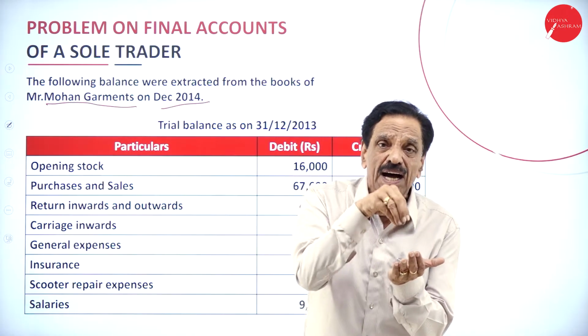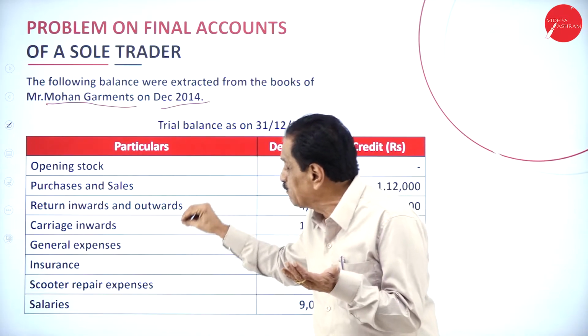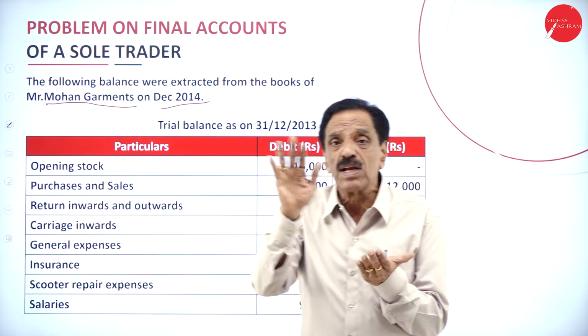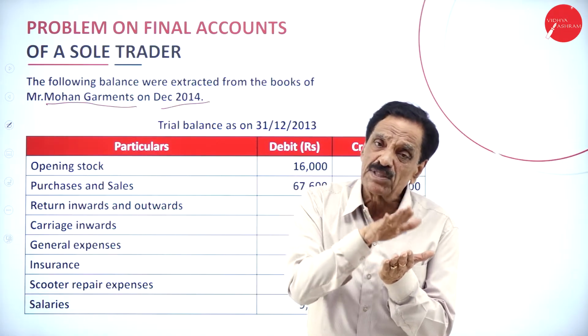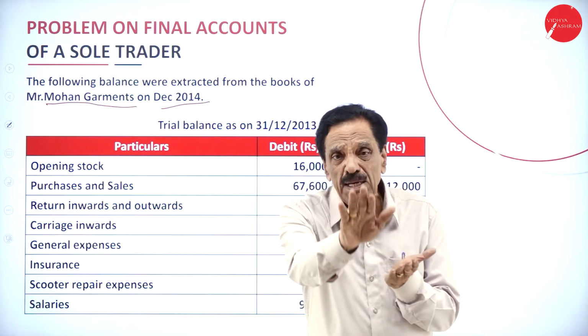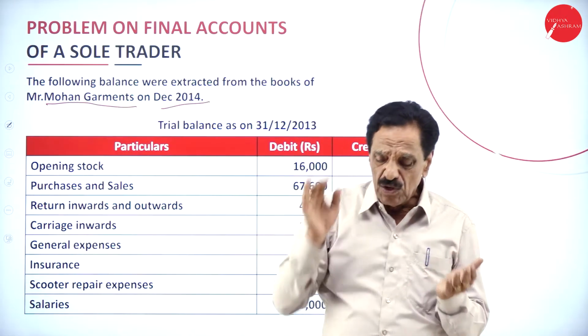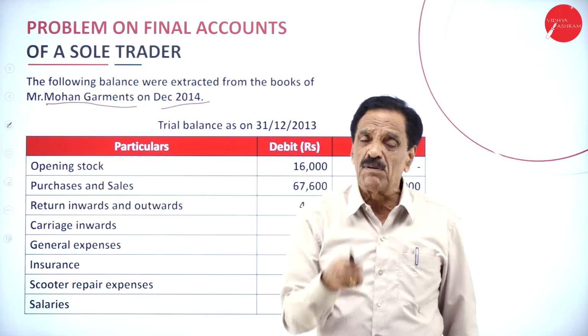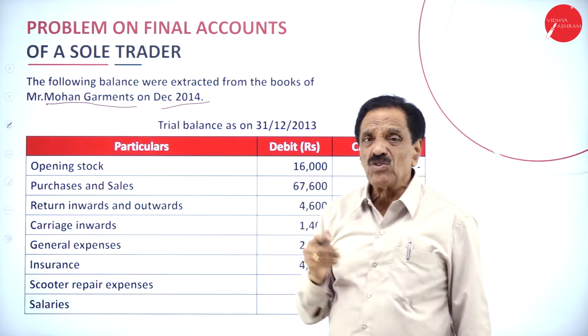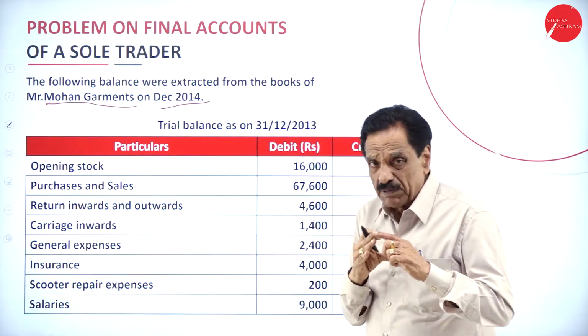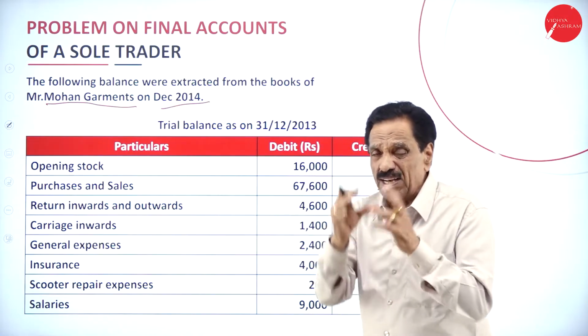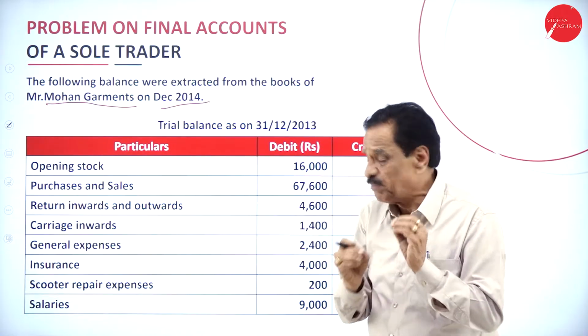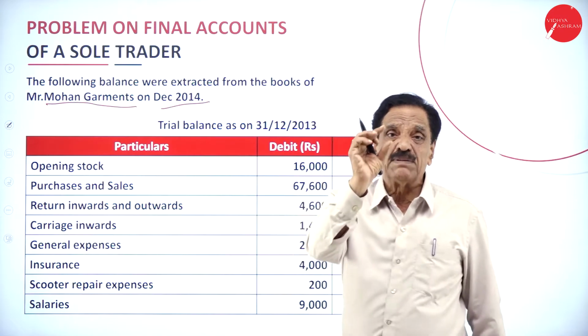That is the basic rule. So before solving the problem, go through the adjustments and make a mark with a pencil, so that we can understand some adjustment is there.